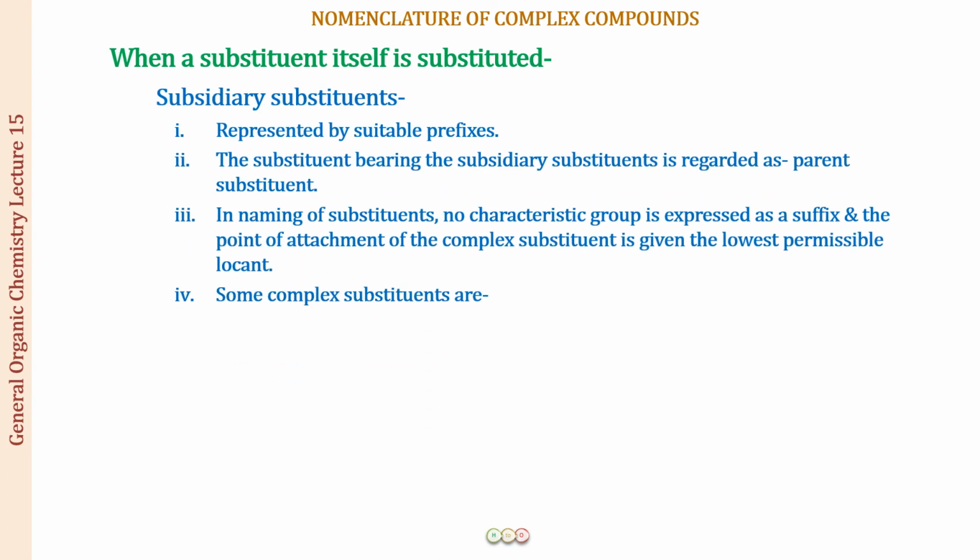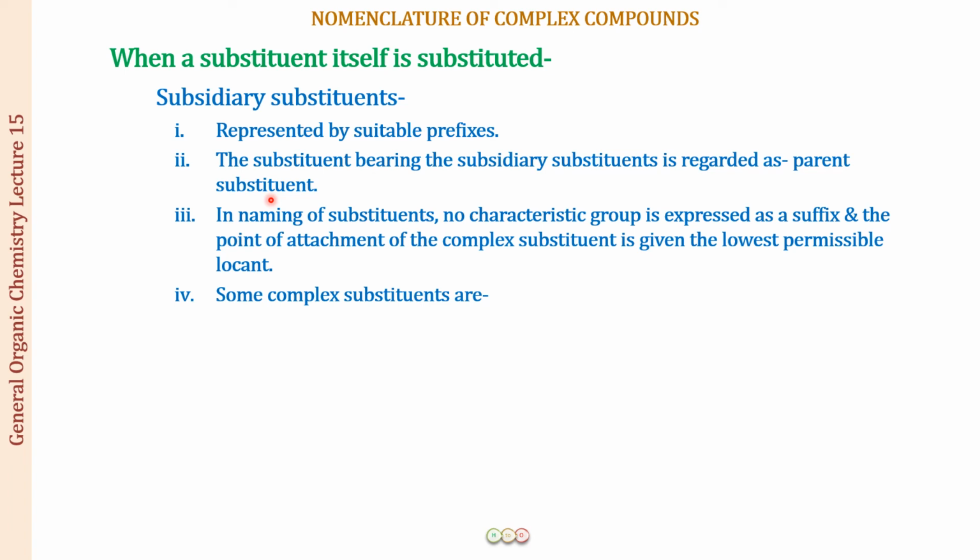First of all, a substituent which itself is substituted is called a subsidiary substituent. All right, a substituent which is going to be substituted. So here this is going to be represented by a suitable prefix, because it is a substituent, so it is always going to come as a prefix. The substituent which bears the subsidiary substituent will be regarded as the parent substituent.